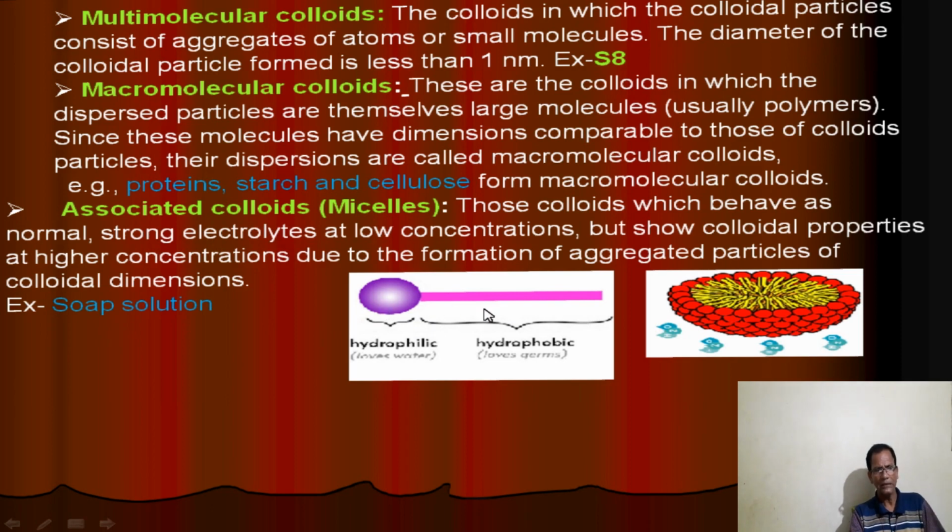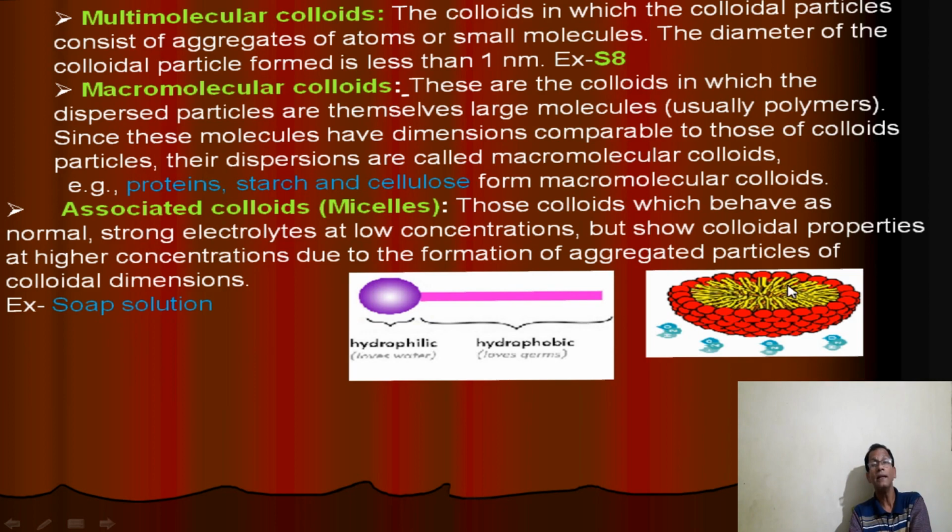This is the diagrammatic representation of soap. Soap has two parts in its structure. The head is hydrophilic and the tail is hydrophobic. That means this part is a long carbon chain which is water insoluble, and the head is hydrophilic because it carries COO minus, that is negative charge. It carries the ions, that's why it is water soluble. The head is water soluble and the tail is water insoluble. This is one example of associated colloids, that is soap solution. Here what happens? These are the tails.